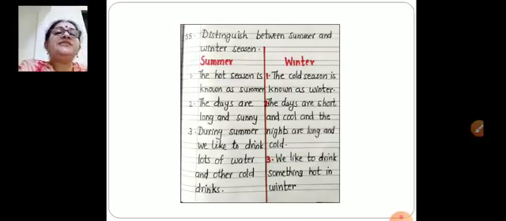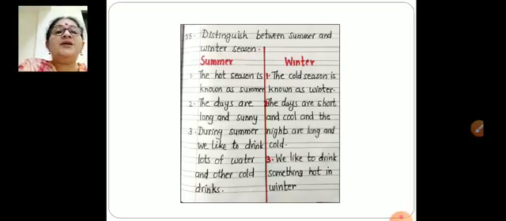Number 5. Distinguish between summer and winter season. The differences between summer and winter season. Summer means which season? It's a hot season. And winter, cold season. So first difference is hot and cold. Summer is very hot and winter is cold. And in summer, the days are long and sunny. Enough sunlight we will get. And in winter season, the days are short and very cool, and the nights are long and cold.